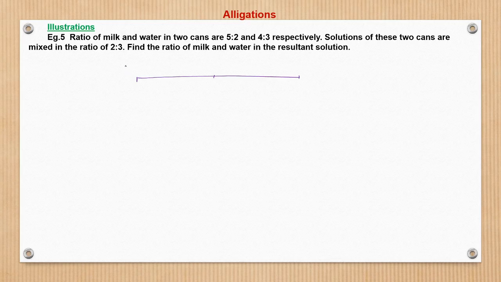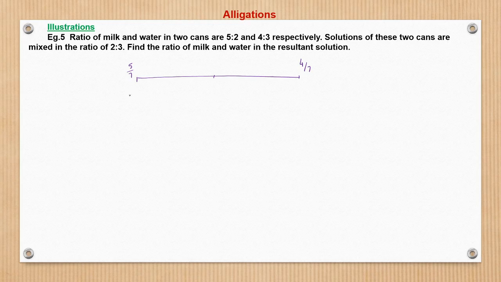So here what is the concentration? Now we will take the concentration of either milk or water, anything. So the concentration of milk in solution 1 is 5 by 7, right? 5 units milk, 2 units water, it becomes 5 by 7. In solution 2 this is 4 by 7, right?